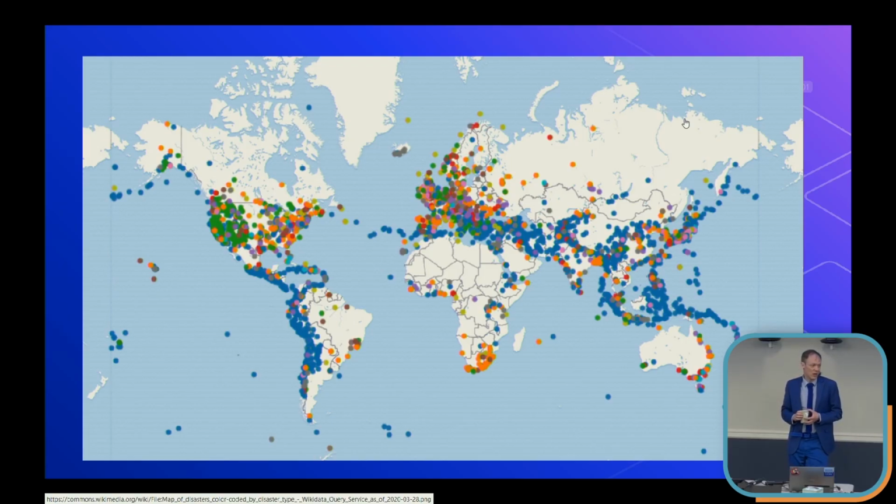So going beyond Wikipedia, there's another open project called OpenStreetMap. If any of you have heard of this one, Google Maps is proprietary data and Apple Maps is proprietary data, but OpenStreetMap is open mapping data. So if you know there's a disaster in an area, then you can do things like query where are the clinics in that area. And if you don't have enough data, you can have an online global response team.